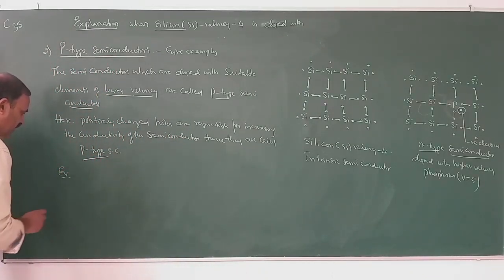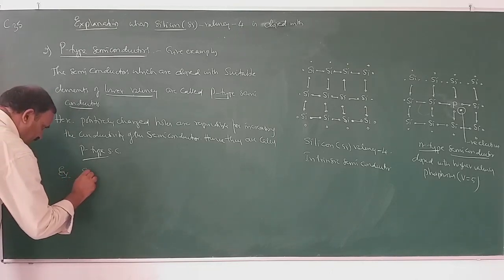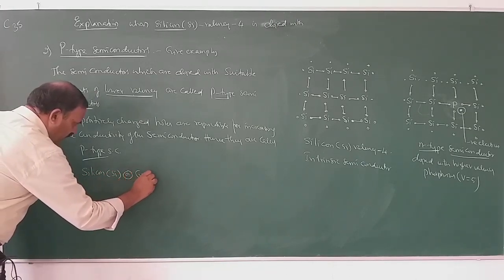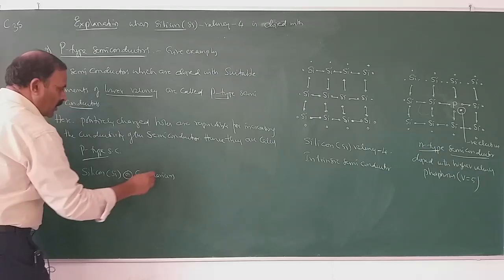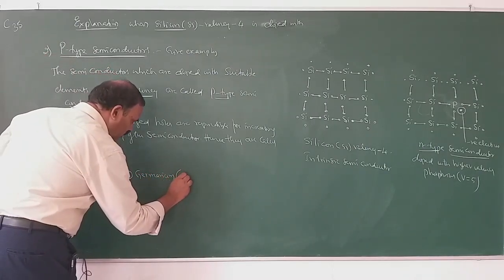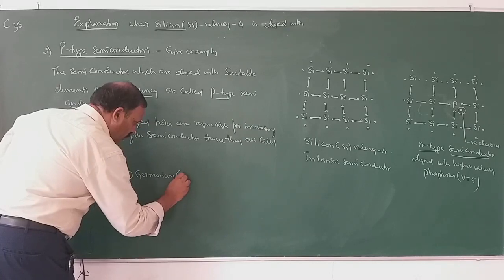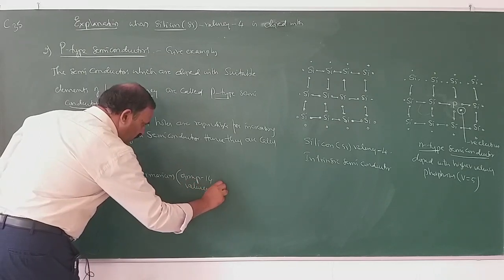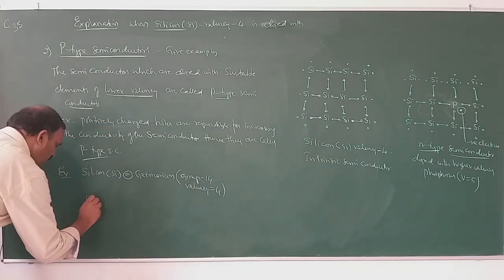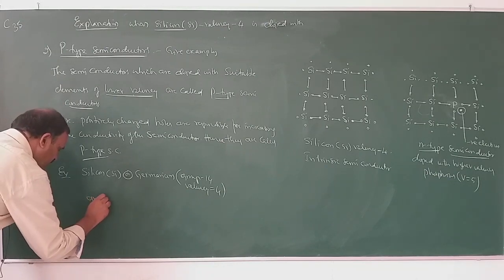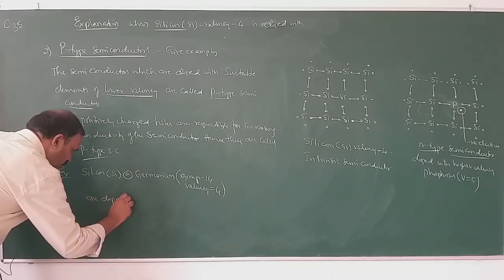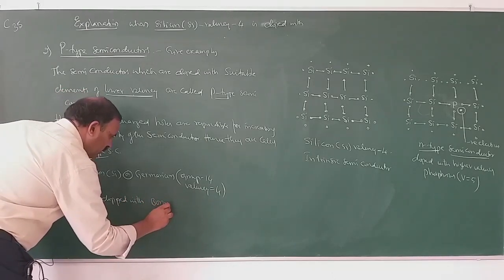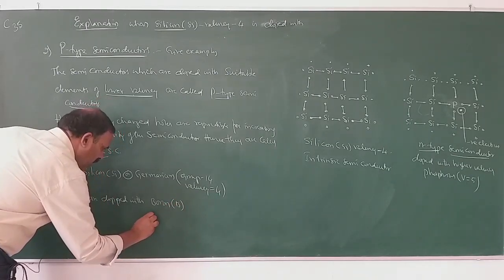Example for p-type semiconductors: silicon or germanium. Both belong to group 14 and valency equals 4. Can be doped with boron, B, or aluminum.